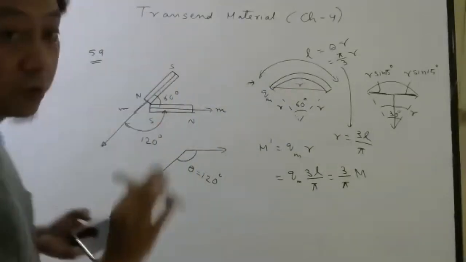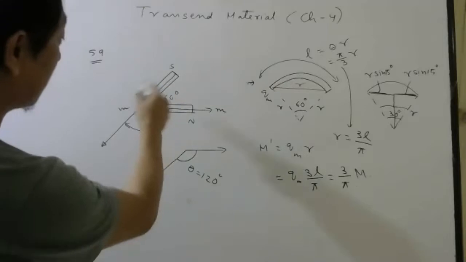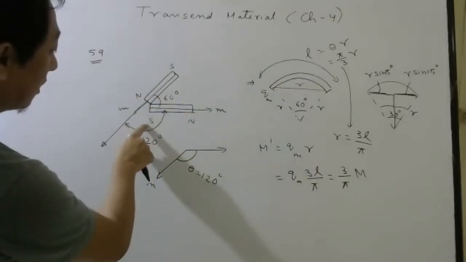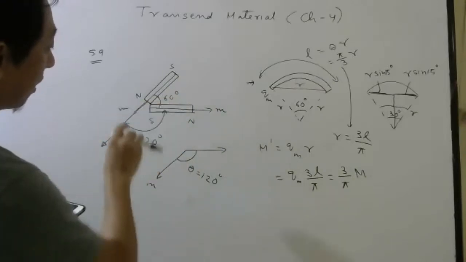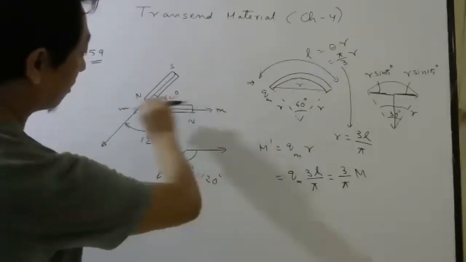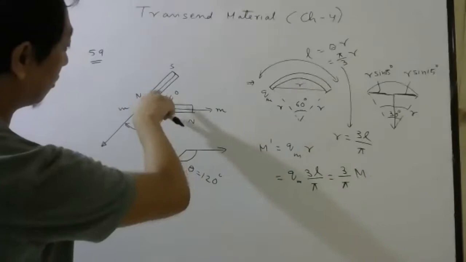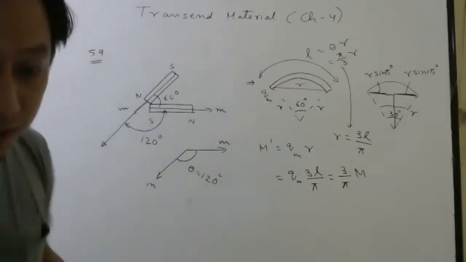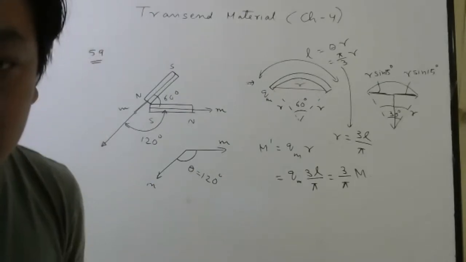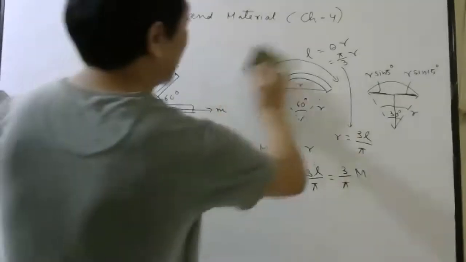So be careful about where is the magnetic moment. In the question, they have shown the diagram in such a way: south pole of this magnet is here, north pole is here. Here south pole is here, north pole is here. So magnetic moment is from south to north for this magnet, and for this magnet south to north. So angle is 120. So what will be the resultant? If the angle is 120, I hope you remember, it will be same only.